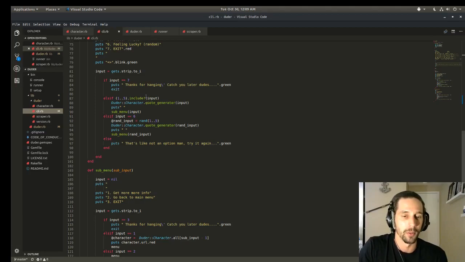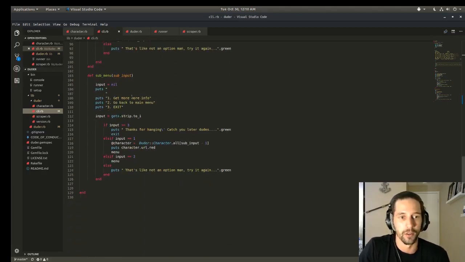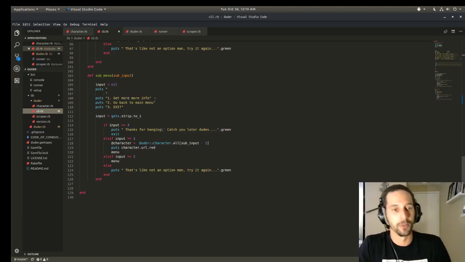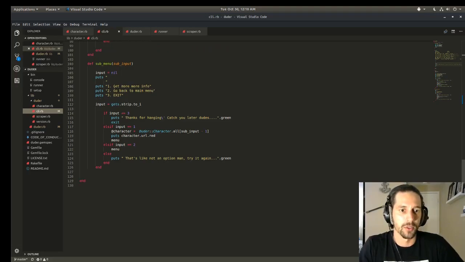So if you did put in something that worked and you get your quote, it'll drop down to a submenu below. And that'll give you a couple more options. This is something new that I added since my last video to this program. So then you're going to have the options to get more info or go back to the main menu, or you can actually exit the program from there.